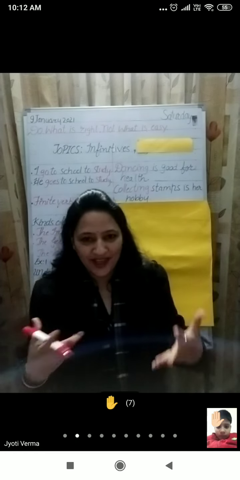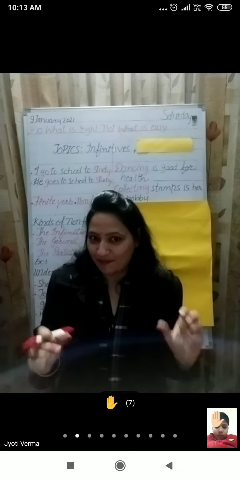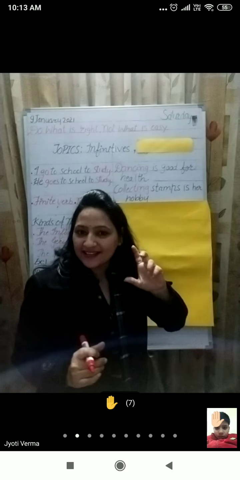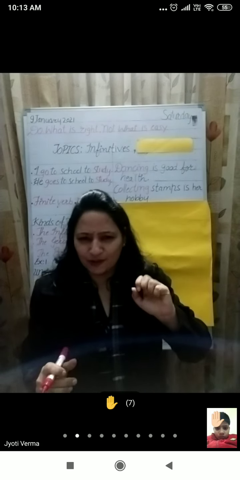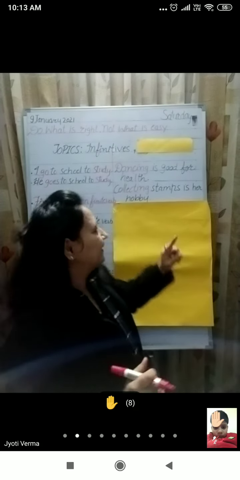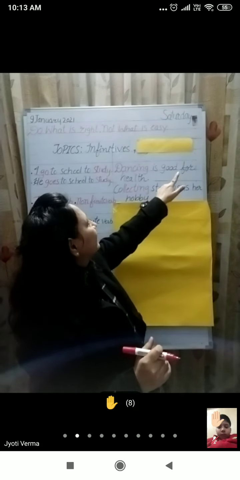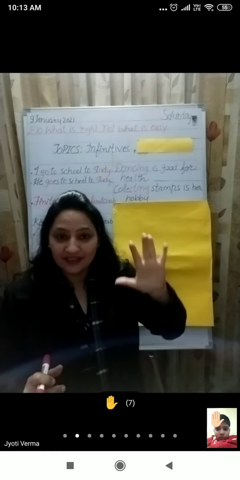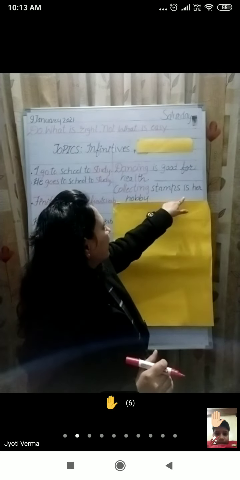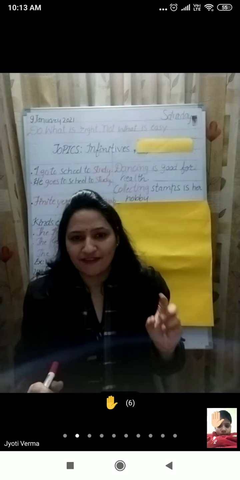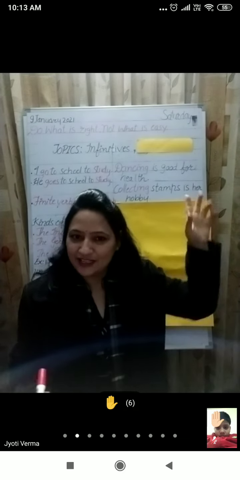Now we are going to learn another topic. Before I start, I'll discuss with you two sentences. The first sentence I have written is, dancing is good for health. And the second sentence, collecting stamps is her hobby. So my dear students, first you need to identify the ing form of verb in these two sentences.